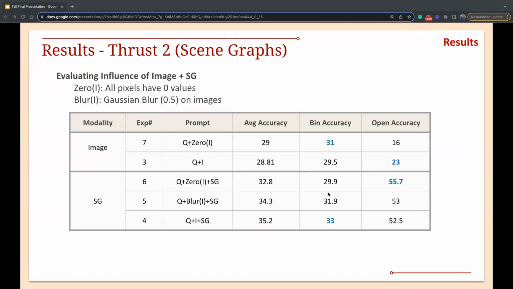In trying to understand how much the image and the scene graph modalities impact the model's performance, a zero image and a Gaussian blurred image were used with the prompt to check how much it matters. The first thing we see is that adding the image helps give consistent results across both the binary and the open-ended questions. This reduces the chance of the LLM guessing. And we also see that adding scene graph improved the performance on open-ended questions.